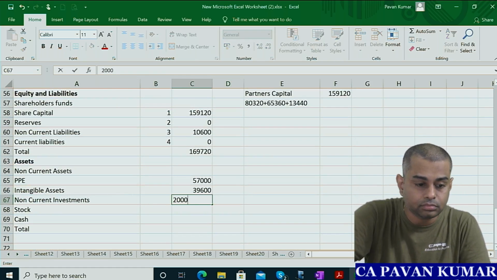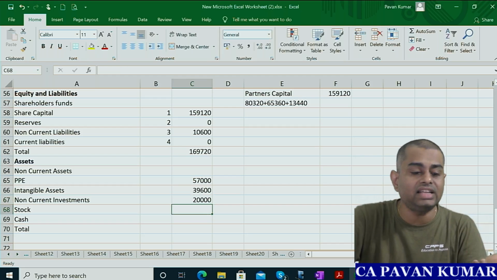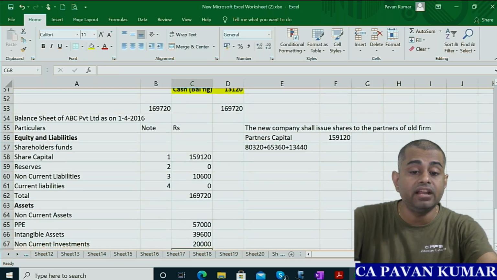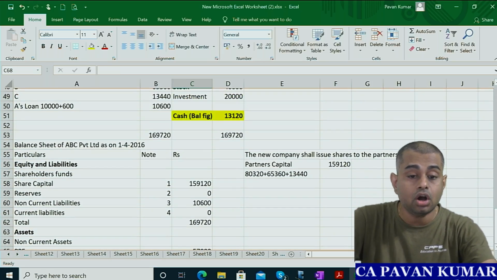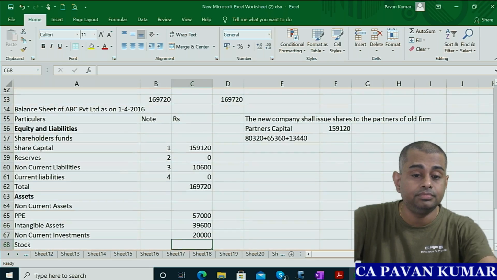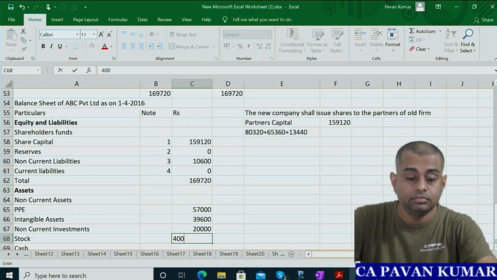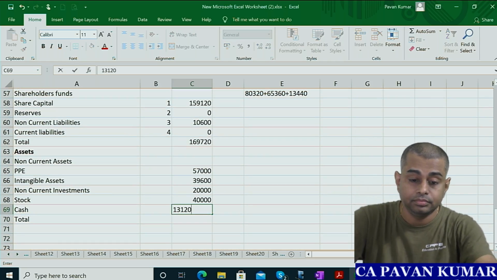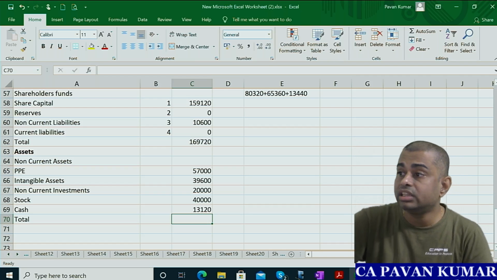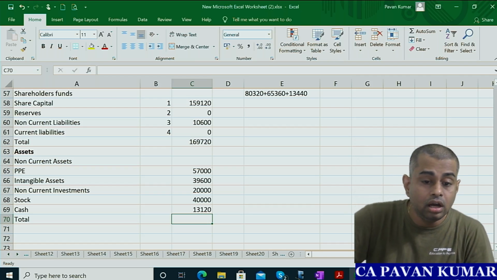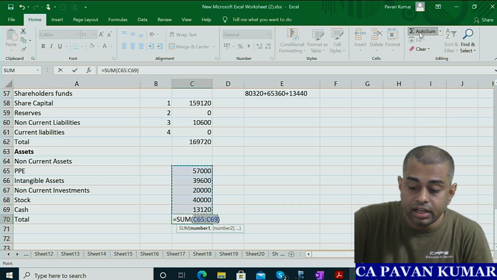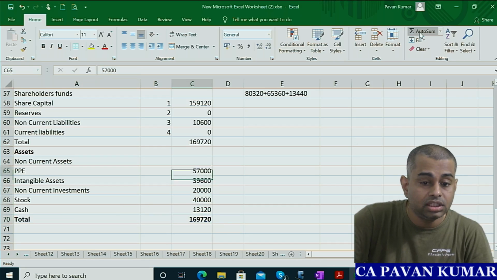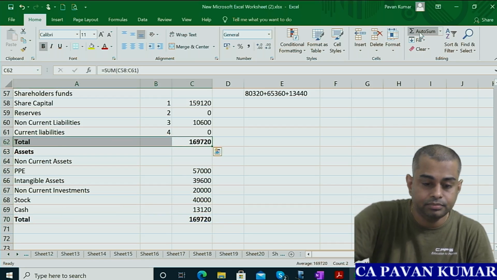20,000. Then in current assets, stock and cash are there. Stock is 40,000. Cash is 13,120. Now add the liability side. Will it tally? Its grandmother also will tally. This is the asset side, this is the liability side.